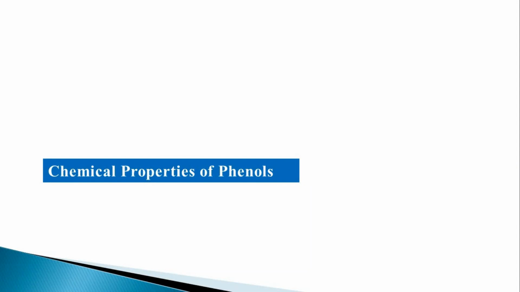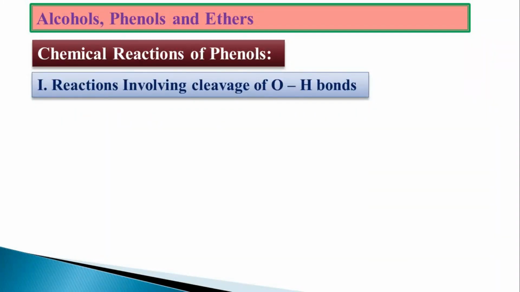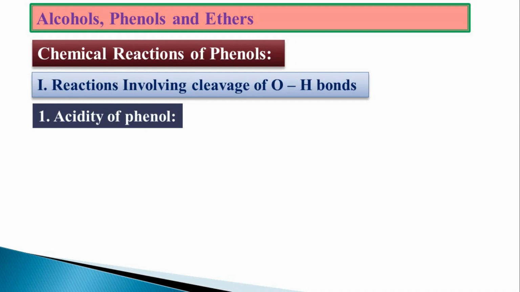Now we'll see some of the chemical properties of the phenols. First one, the chemical reaction involving the cleavage of OH bond, that is acidity of the phenols. In case of alcohols also you have studied, alcohols on reacting with metals like sodium, potassium and aluminium form corresponding metal alkoxides by breaking the OH bond, that is acidic nature of the alcohols.